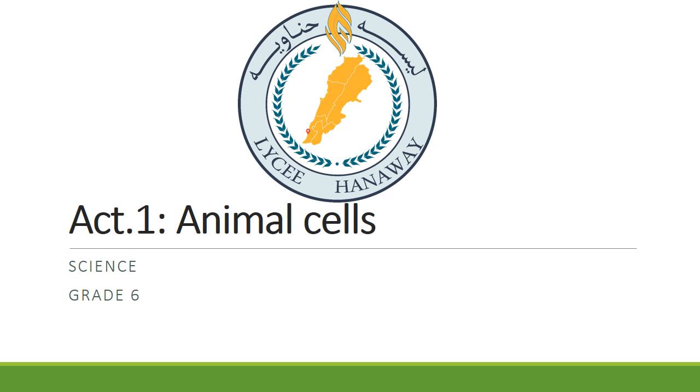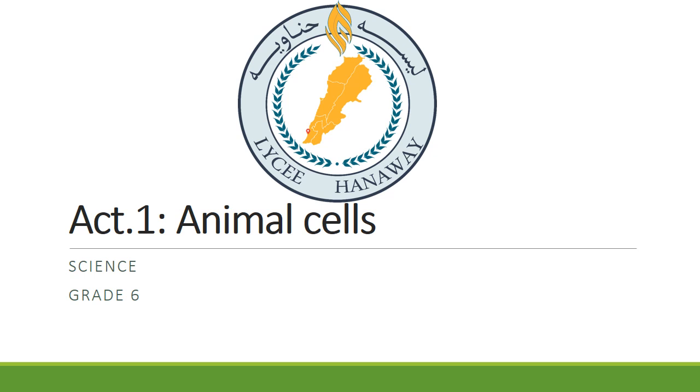Today in this session, we're going to read together Activity 1, Examples of Animal Cells. We talked before the vacation about types of cells. We said that the cell can be a plant cell or an animal cell. We already studied everything about plant cells and we took examples about them.